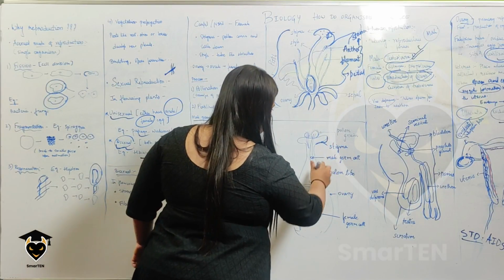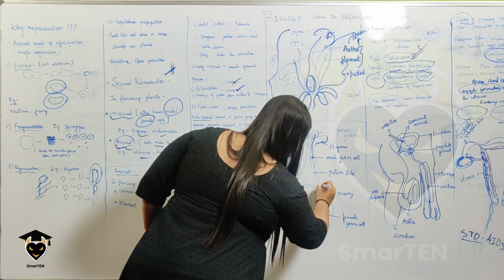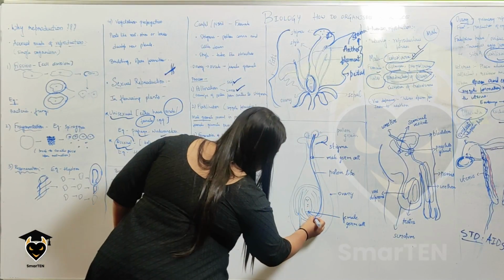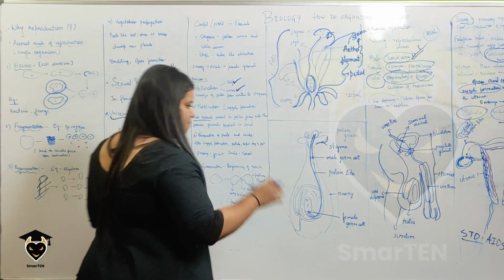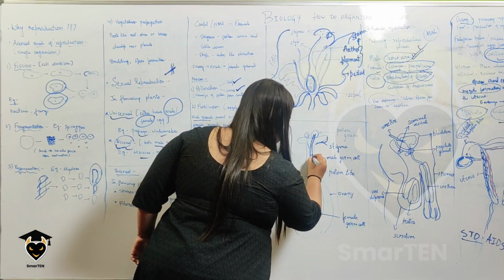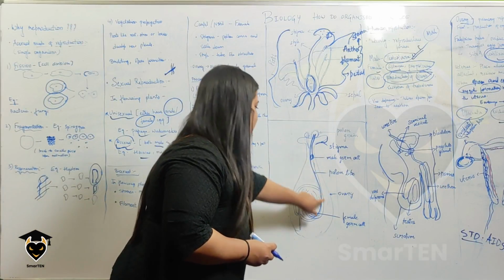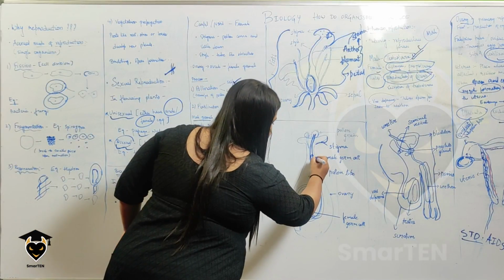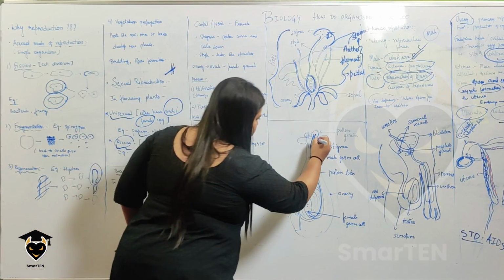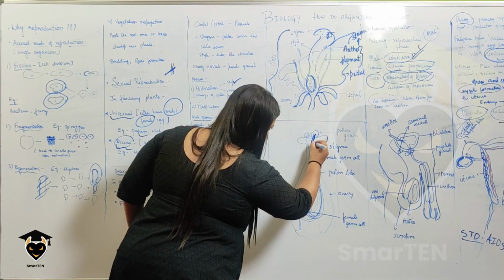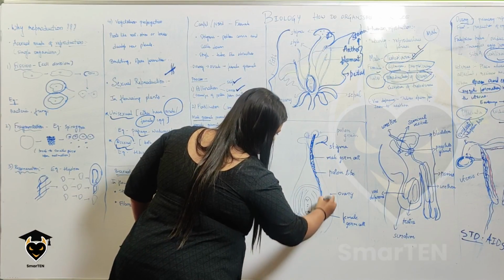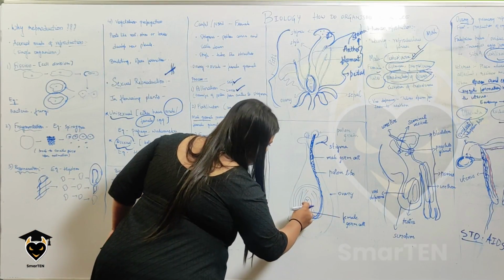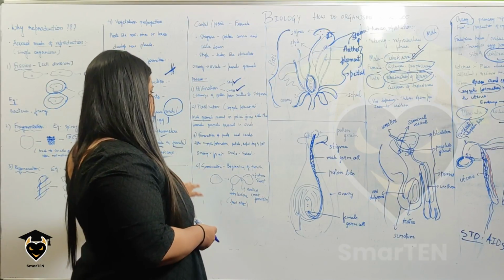So what happens? They join together, and there is something called pollen tube formation, which I am redrawing and showing to you. This is a passage through which the male germ cell travels and joins the female gamete. If you can see here, this is the pollen tube through which the male germ cell travels to the female gamete, where fertilization takes place.